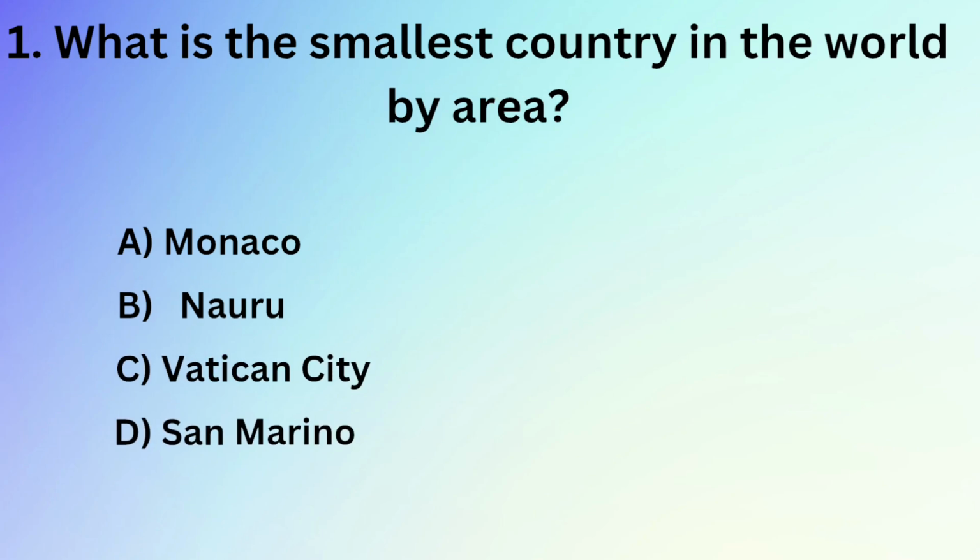What is the smallest country in the world by area? A. Monaco. B. Nauru. C. Vatican City. D. San Marino. Answer: C. Vatican City.